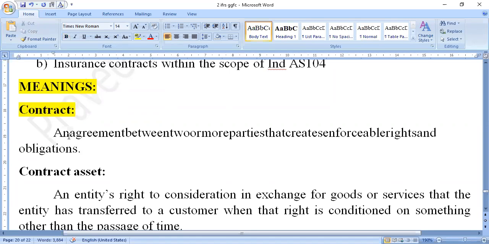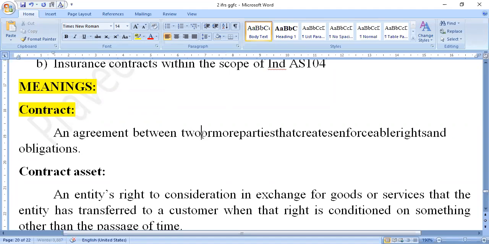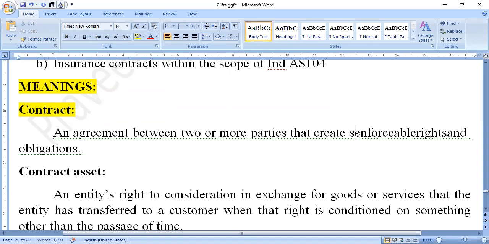What does it mean? Contract is nothing but an agreement. It is an agreement made between two or more parties that creates enforceable rights and obligations. Yes, what is meant by contract?